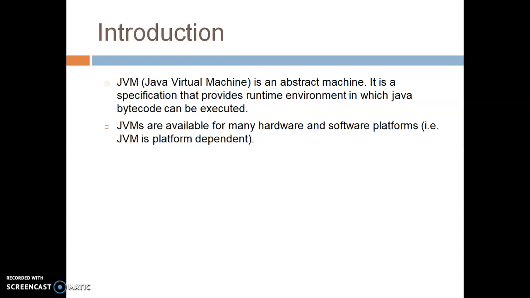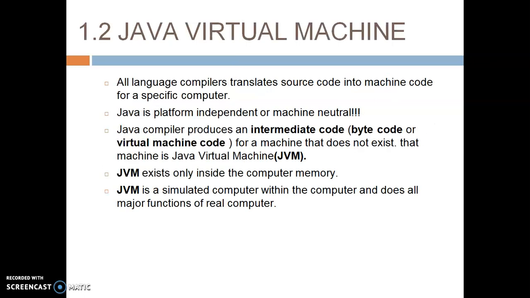JVMs are available for many hardware and software. As I said in my earlier video also, bytecode is platform independent or machine independent. But when we are talking about JVM, it is machine dependent or platform dependent. So JVMs are available for many hardware and software platforms. Now, Java Virtual Machine. All language compilers translate source code into machine code for a specific computer.